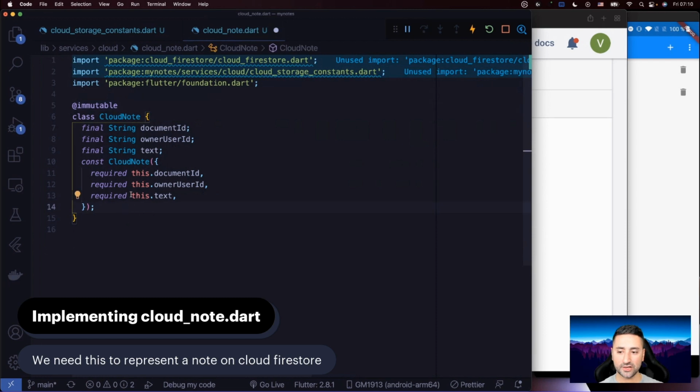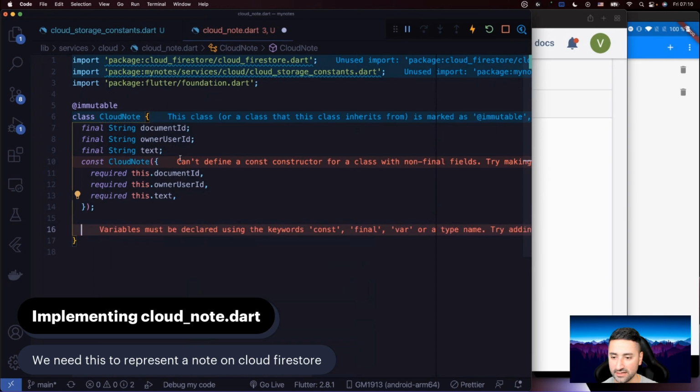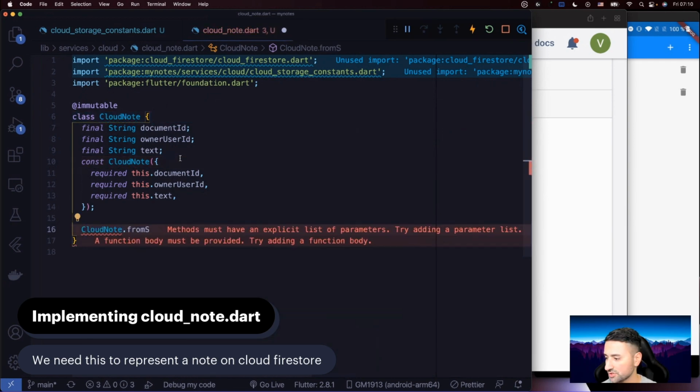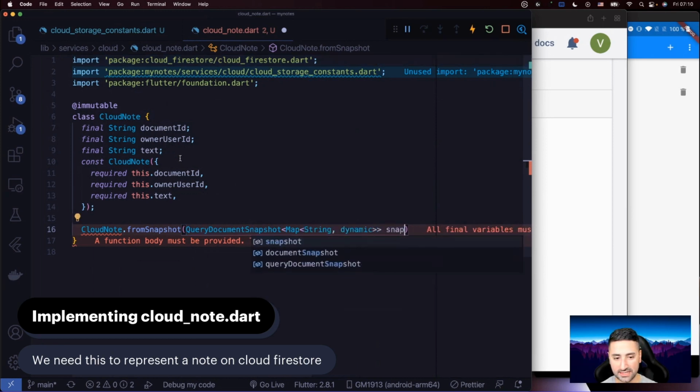But let's go ahead and create kind of like a constructor that we are going to call from snapshot. And this constructor is going to allow Firestore to give us a snapshot of a cloud node. And then we're going to create an instance of our cloud node from that. Okay, so let's just say cloud node from snapshot. And the parameter is going to be query document snapshot that has that map that we actually need, like this, and we're going to call it snapshot like that.